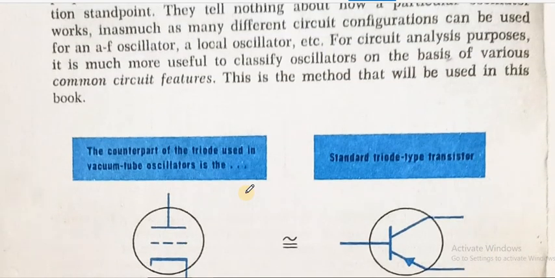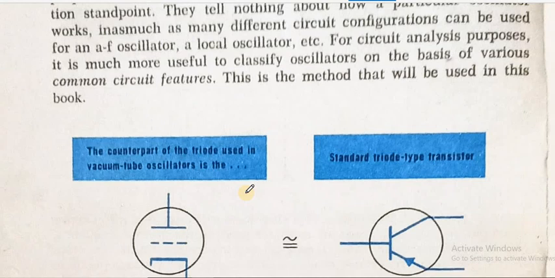So basically what I have discussed here is the basic oscillator. What is an oscillator? An oscillator is an electronic circuit that produces or generates an AC signal. In order to produce an AC signal, the necessary things that are required are, first, the circuit should amplify.